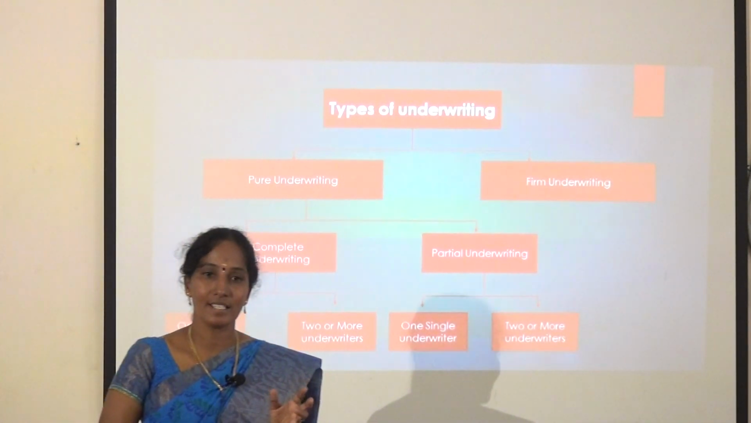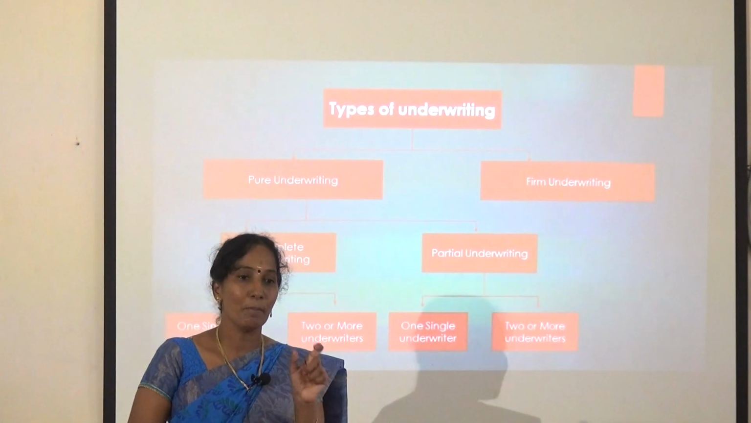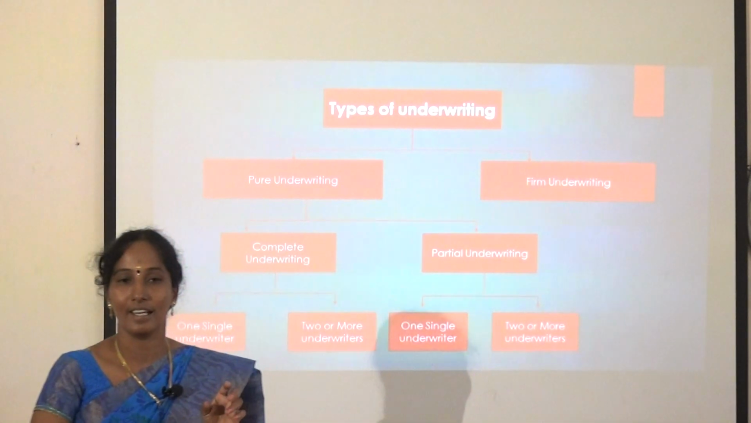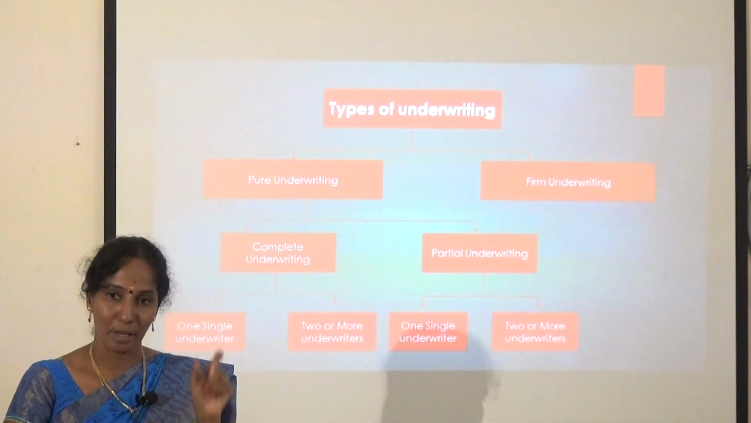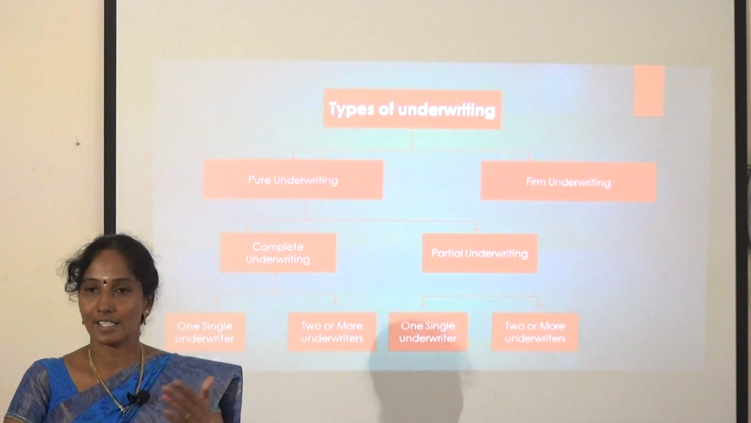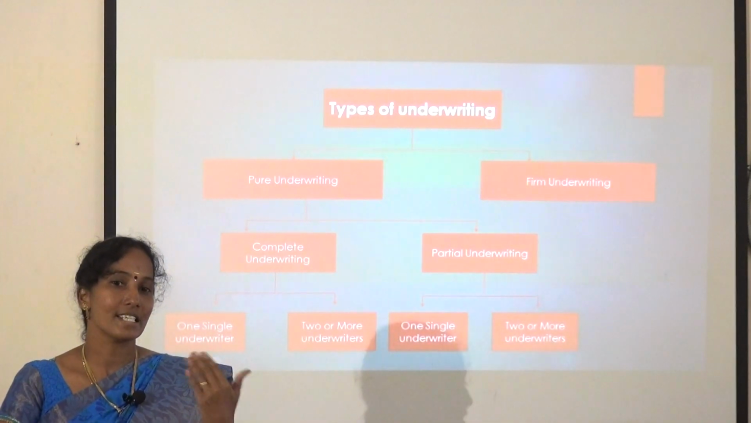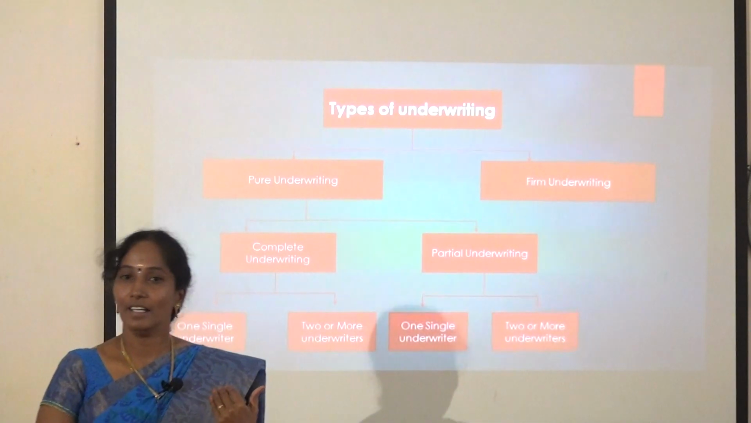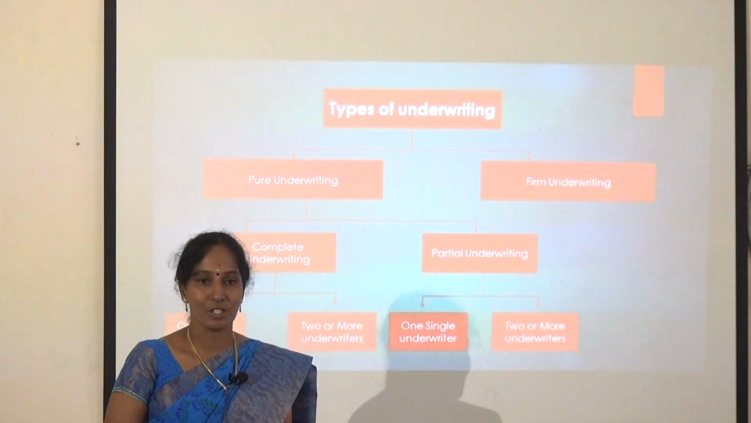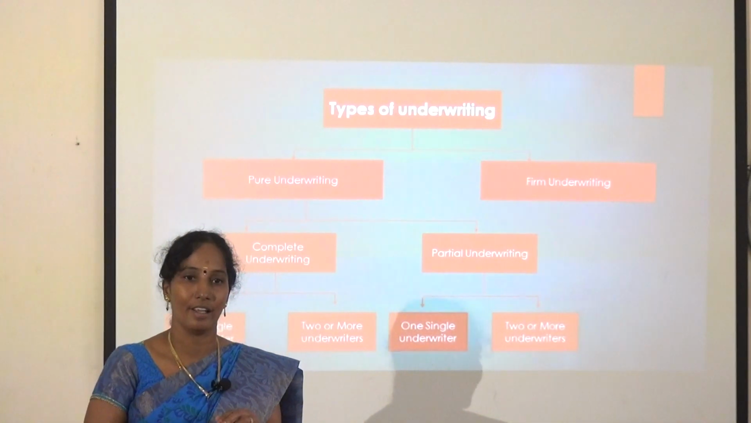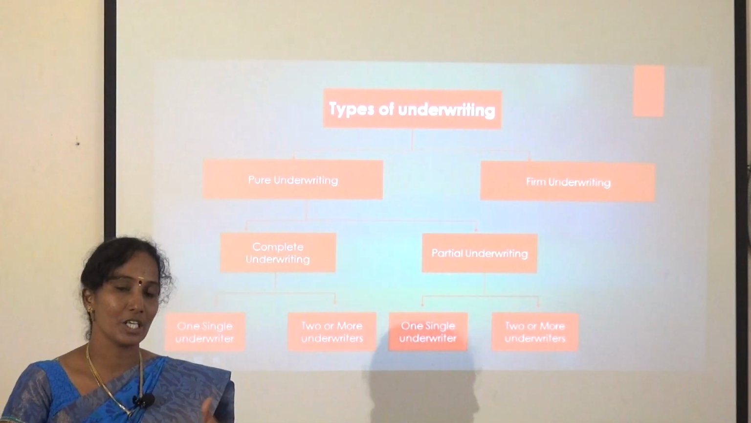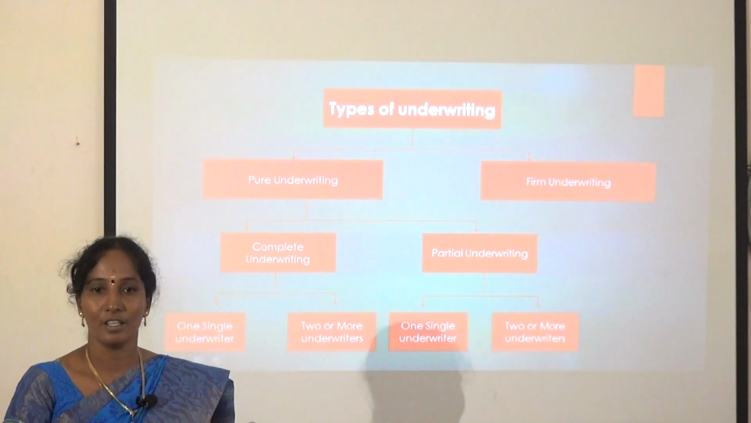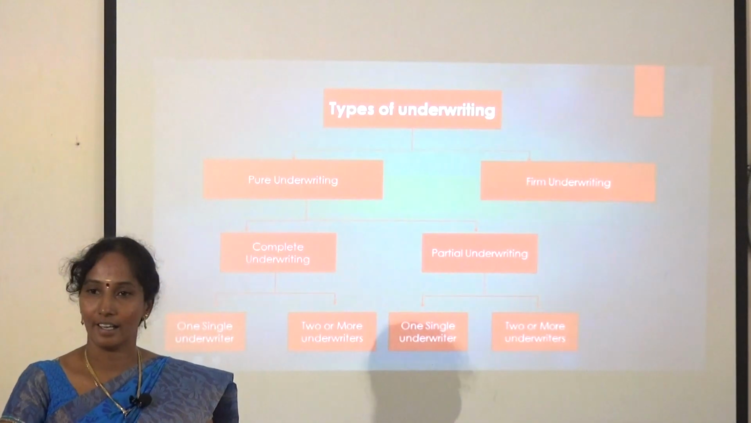So partial means underwriting of shares, one portion, a certain percentage. That is called a partial underwriting. I will give the same example for that. 10,000 shares issued by the company, only 7,000 shares taken over by the underwriter, maybe an individual or more than one underwriter. So what about the remaining 3,000 shares? The 3,000 shares taken over by the company. So the company is considered as an underwriter.